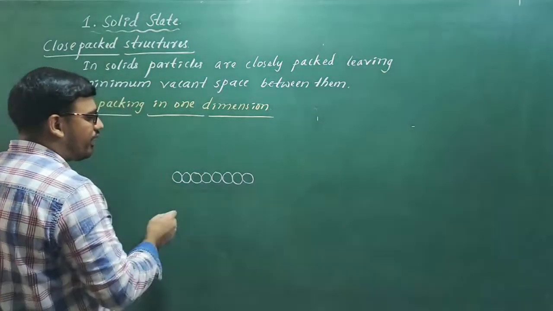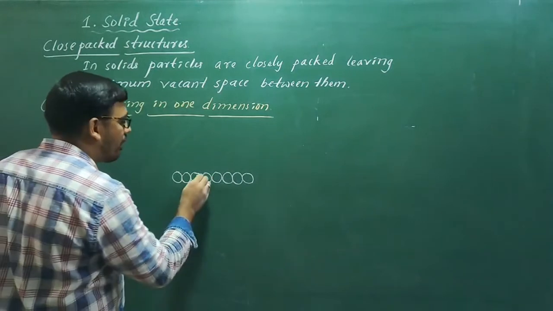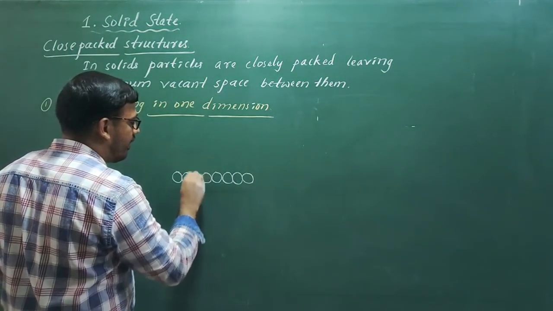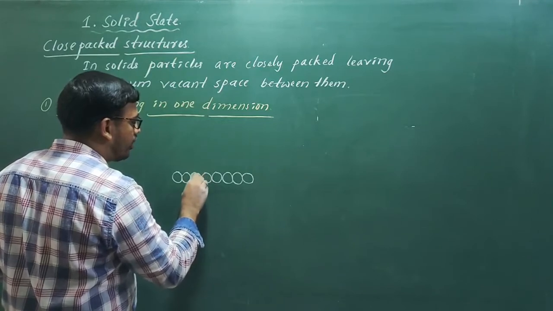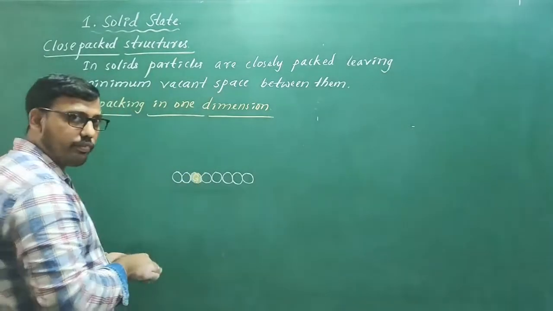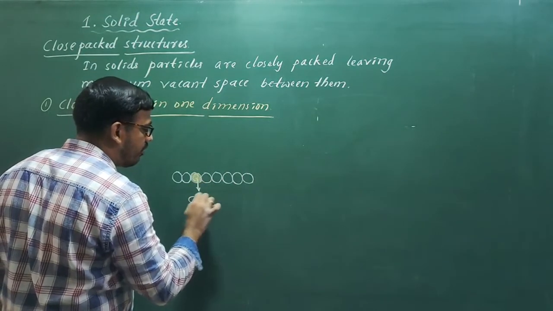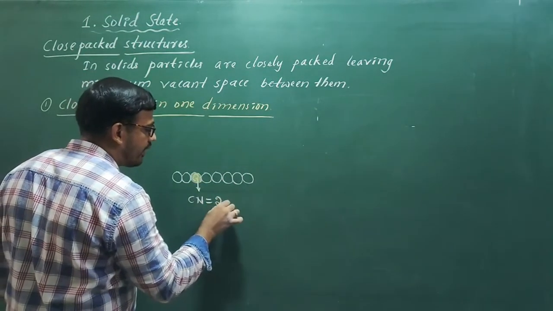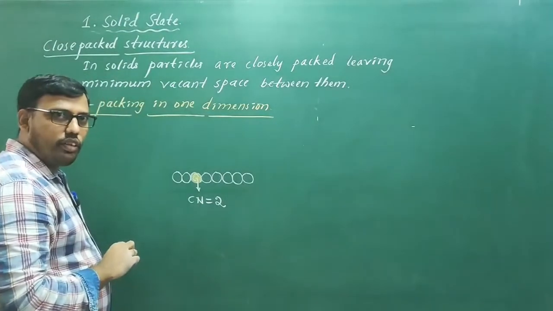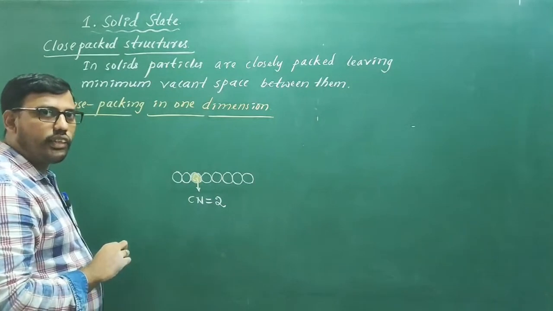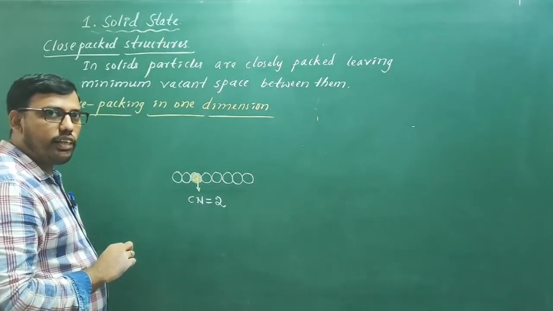When we arrange all the particles in the single line, what will be the coordination number of each particle here? See, I have marked a particle. In close packing in one dimension, if you consider the coordination number of this particle, you are able to tell me it is 2. So in close packing in one dimension, the coordination number of each particle is 2.